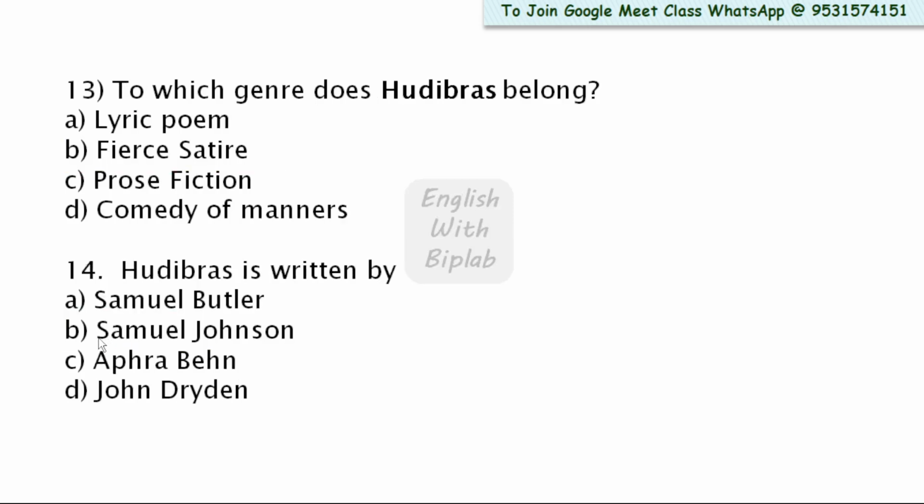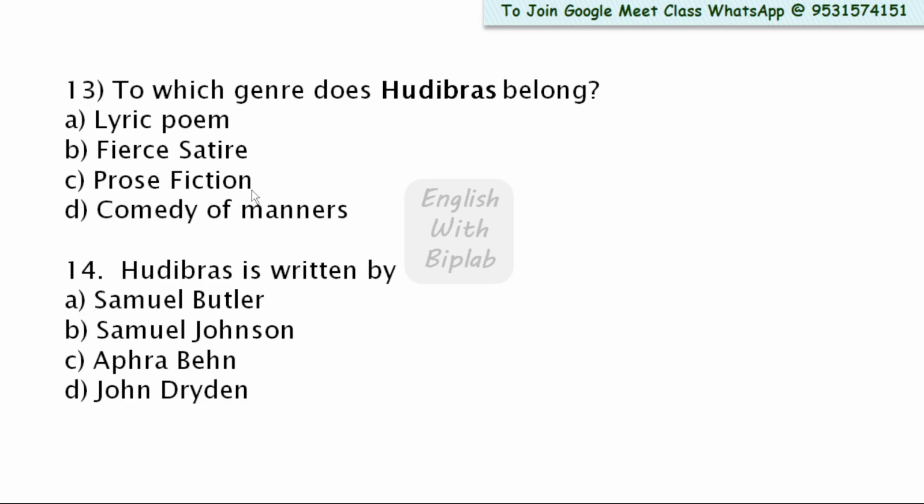Question number 13. To which genre does Hudibras belong? Lyric poem, fierce satire, prose fiction, comedy of manners. We know that Hudibras is a specimen of vigorous satirical poem, written in mock heroic style by Samuel Butler.